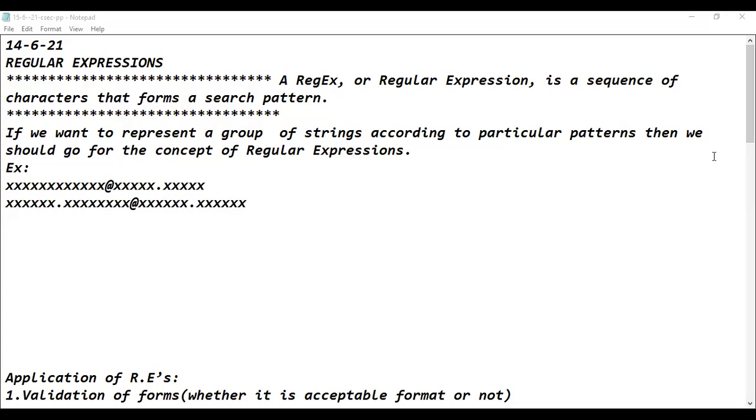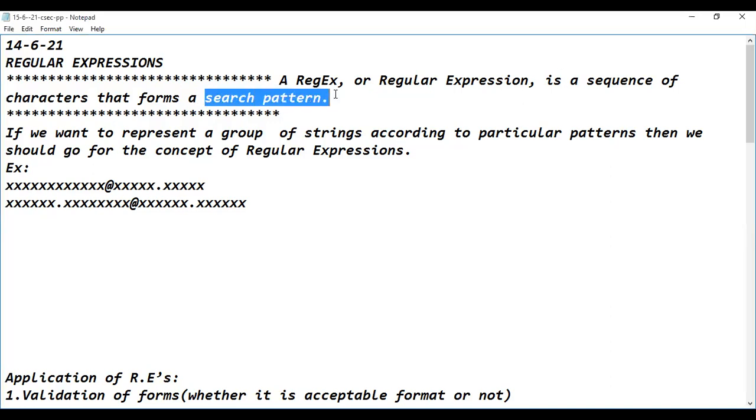So to represent a search pattern, we are using the mathematical notation called the regular expression. Regular expression is a kind of expression used in mathematics for representing a group of strings related to a particular kind of pattern. So with the help of regular expressions, what are we representing? We are representing a search pattern.